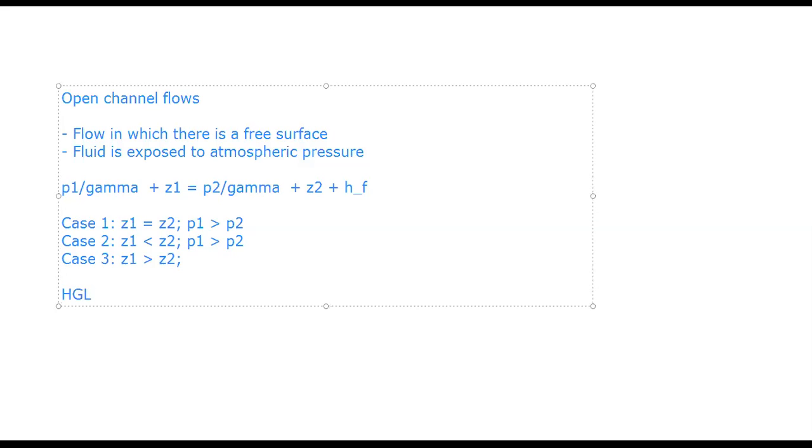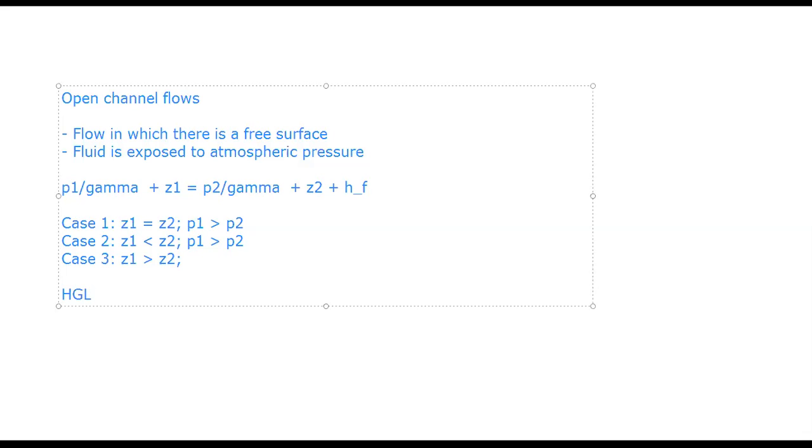Do you remember HGL? What is HGL? Hydraulic grade line, right? So basically, the hydraulic grade line always slopes in the direction of flow.